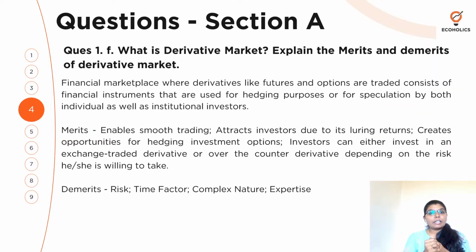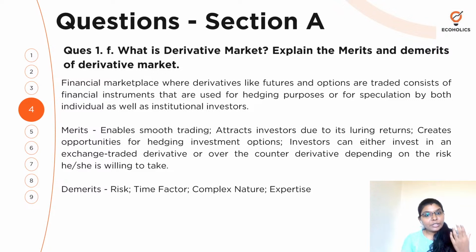So this is regarding the derivative market. So what is a derivative market? It's a financial marketplace where derivatives like futures and options are traded. So what are the merits and then demerits? The merits: it enables smooth trading because it's a market. It is going to attract investors due to its luring returns. It creates opportunities for hedging investment options, right?